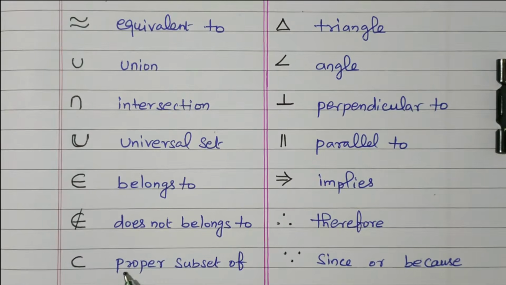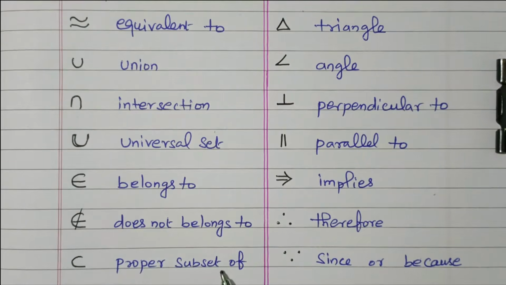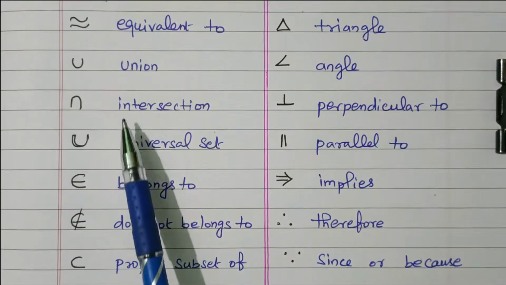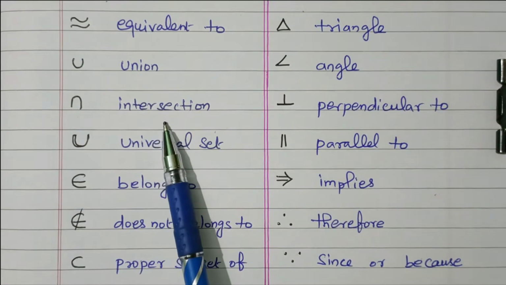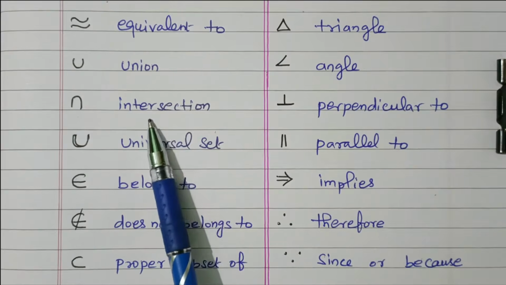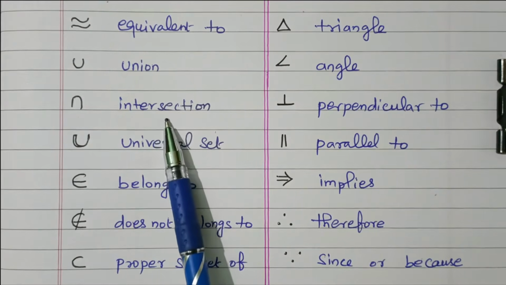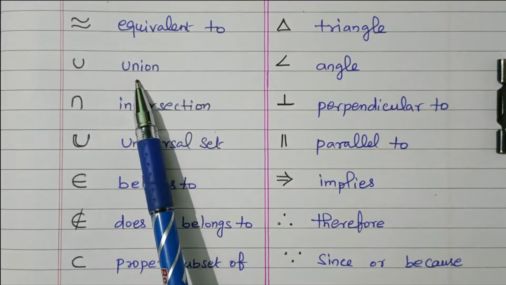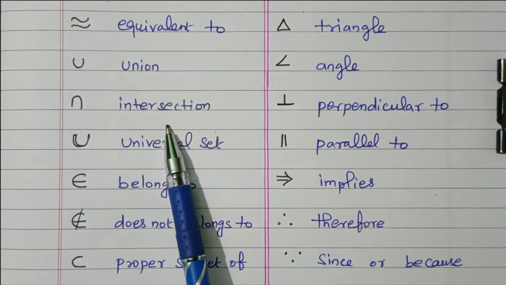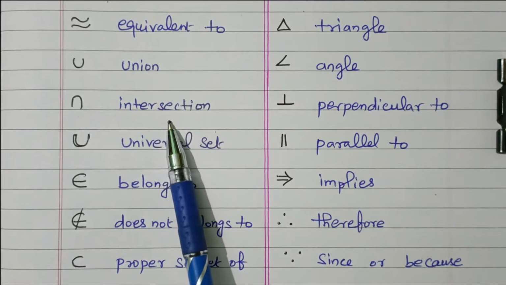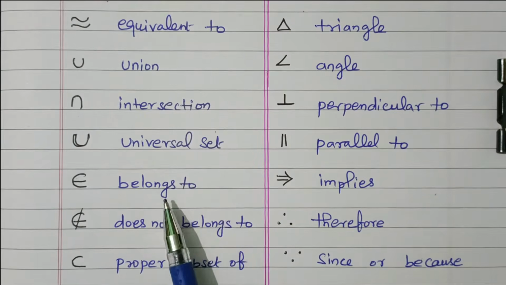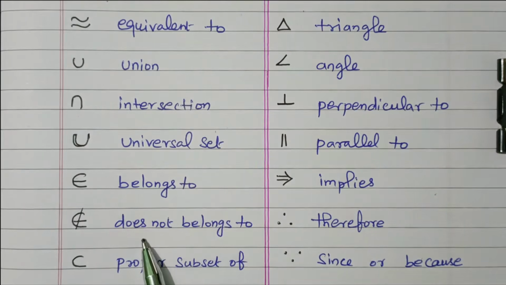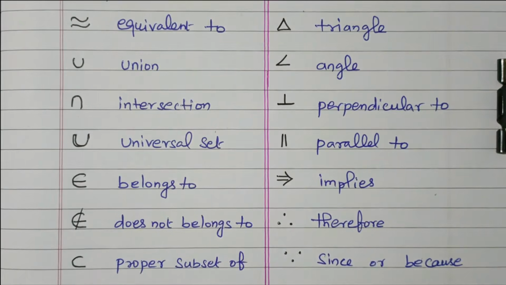This symbol refers to proper subset of. These are all coming under the sets, right? Union means all the elements of A and B. Intersection means the common elements between A and B. Similarly, universal set, belongs to, does not belong to, proper subset of.